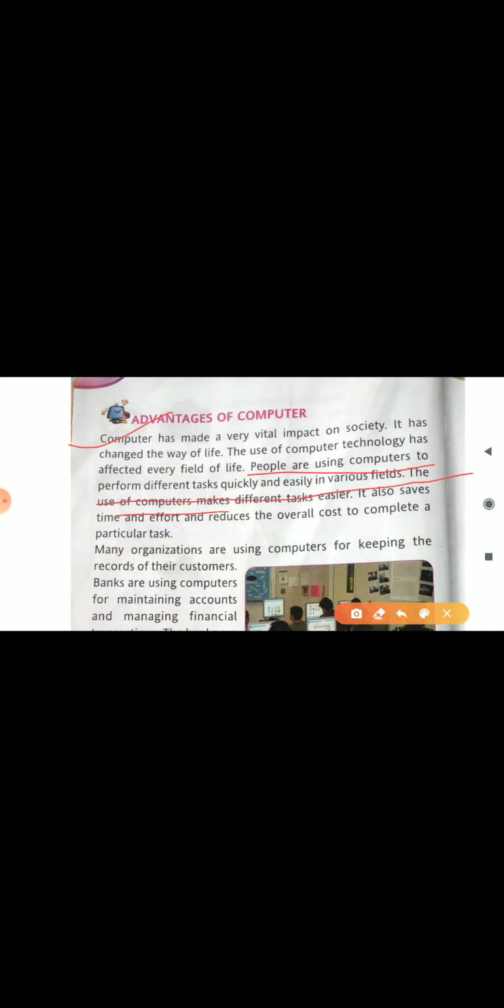the use of computer makes different tasks easier. It also saves time and effort and reduces the overall cost to complete a particular task. Okay, so as I told you just now that in different fields computers are being used just to make the work easier as well as just to reduce the cost. Okay, so computers are very useful nowadays. Okay, now coming to the next paragraph.